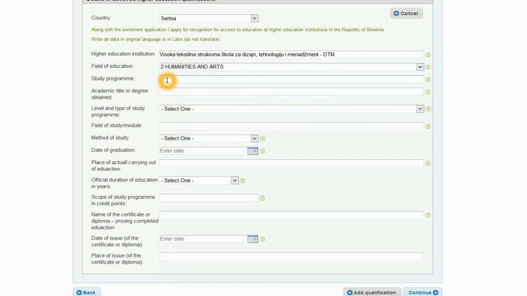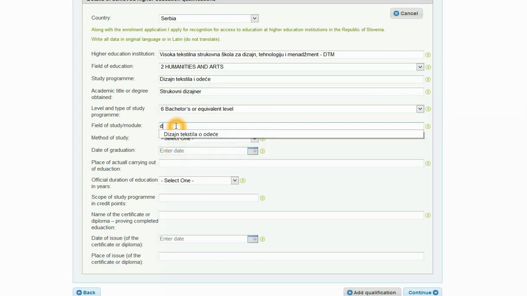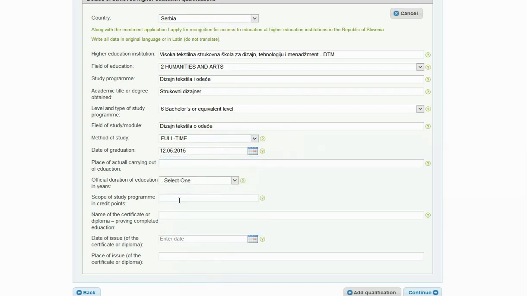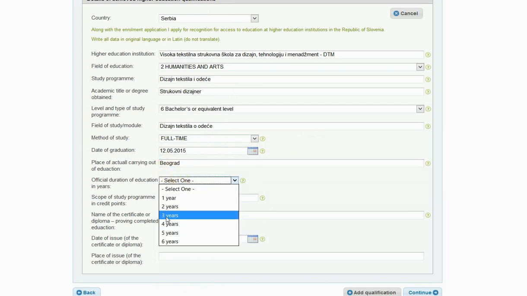First, enter the name of the higher education institution. Then, select the field of education from the drop-down list. Enter the name of the study program, the academic title or degree obtained. Select the level and type of study program from the drop-down list. Enter the field of study or module. This data is optional. Select the method of study full-time or part-time.